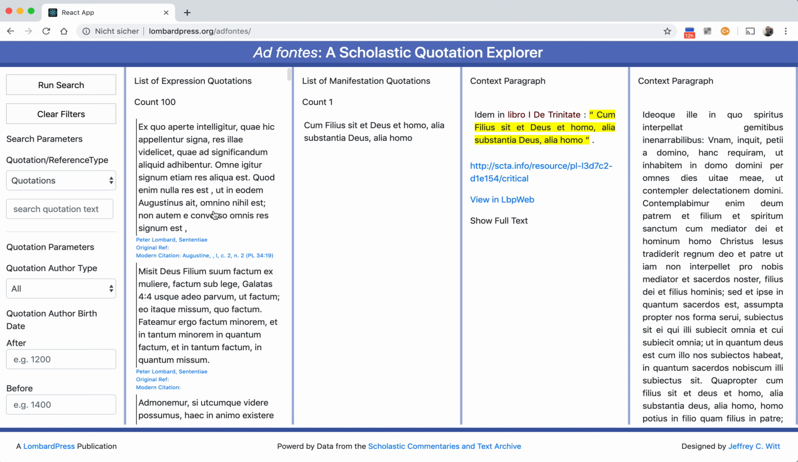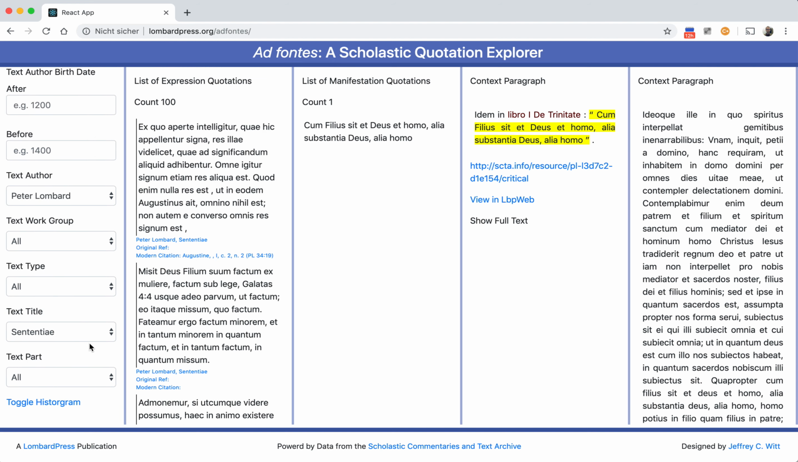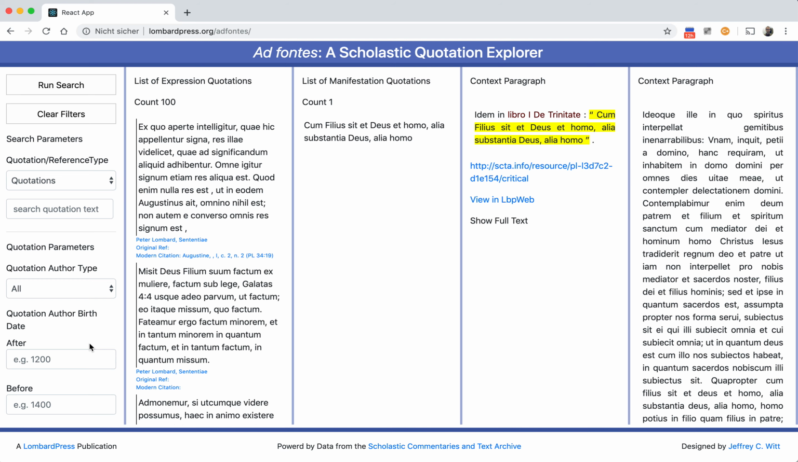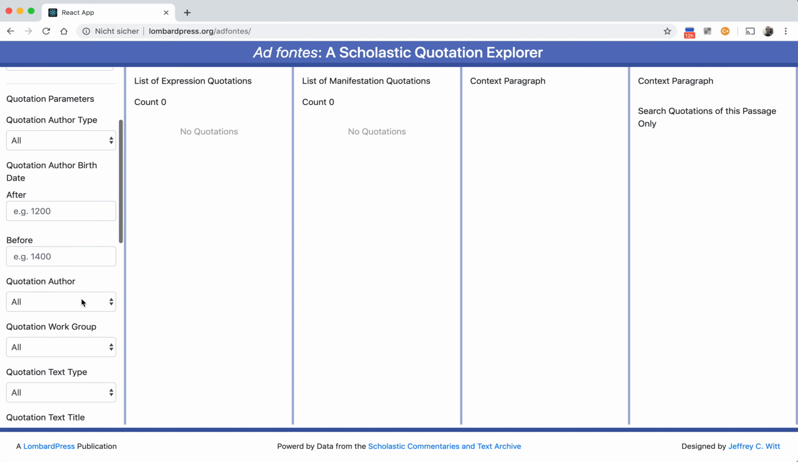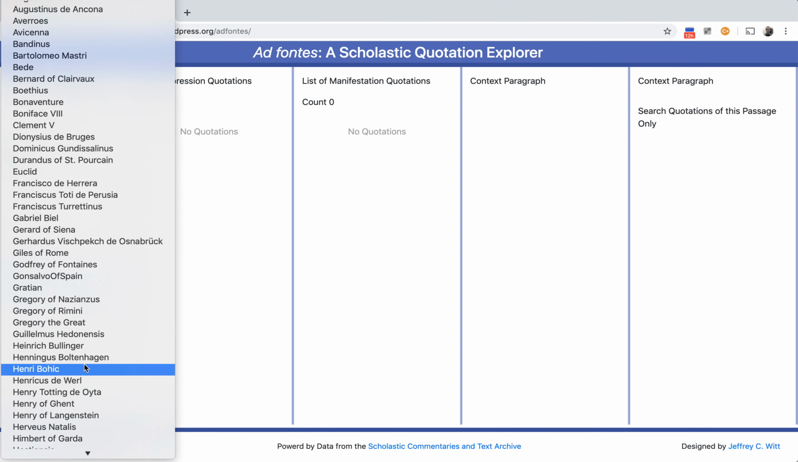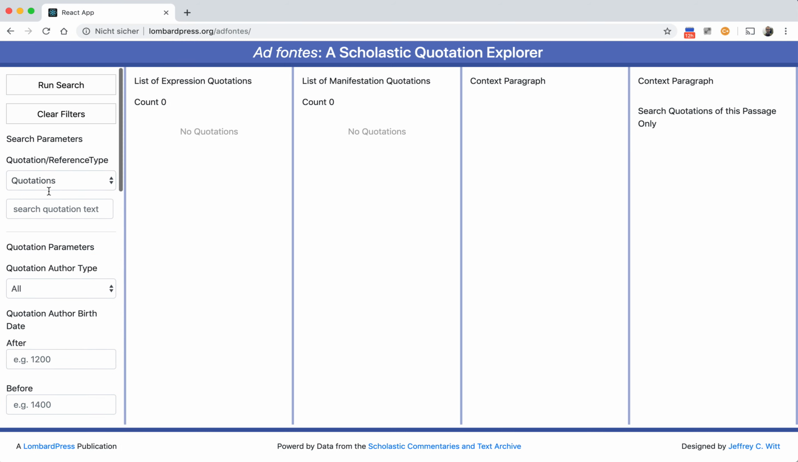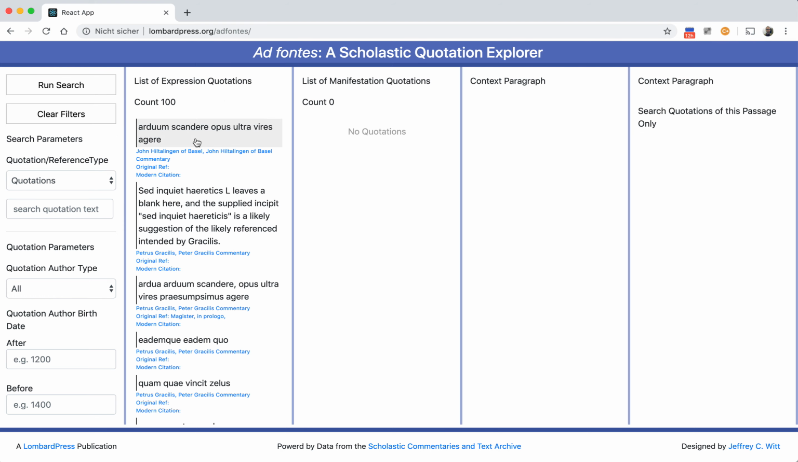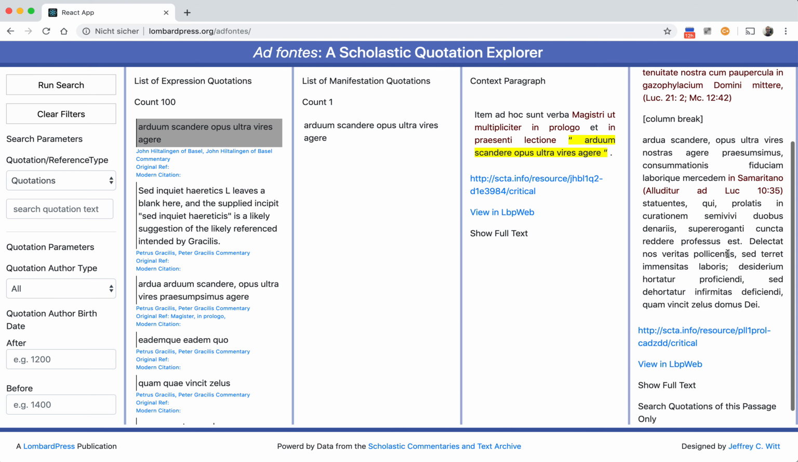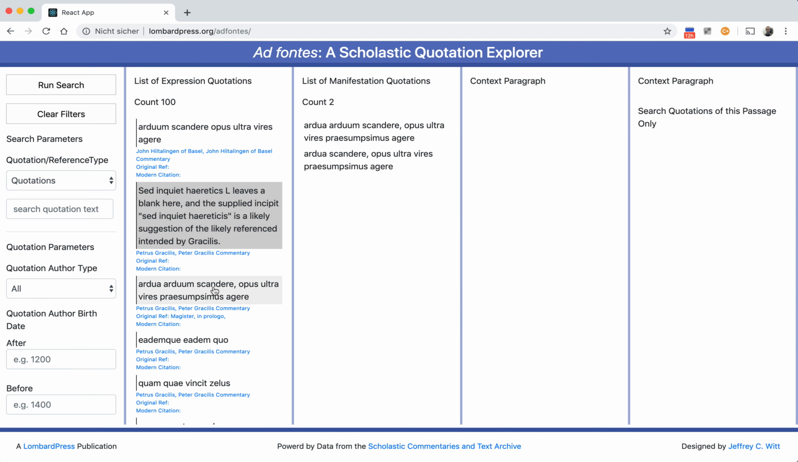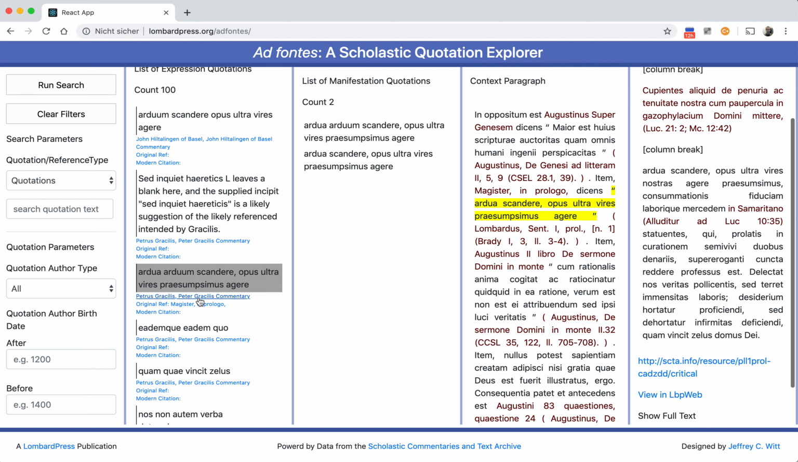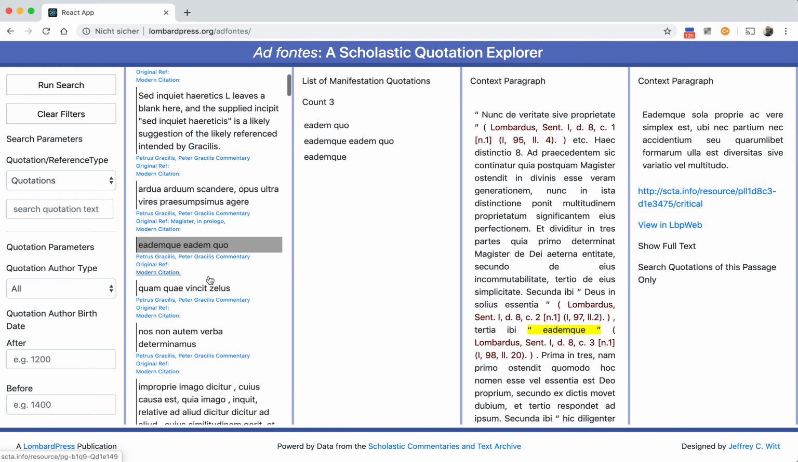But the bidirectionality of the index allows us to say, I'm not interested in the quotations by Lombard. I'm interested in other texts that are quoting Lombard. So if I clear, all of that same information is available to us at the other end. So we can again say Peter Lombard, and we can search for all quotations of Lombard. And here we have different people quoting Lombard. So here are the paragraphs of Lombard being quoted. Here are the different quotations of him.